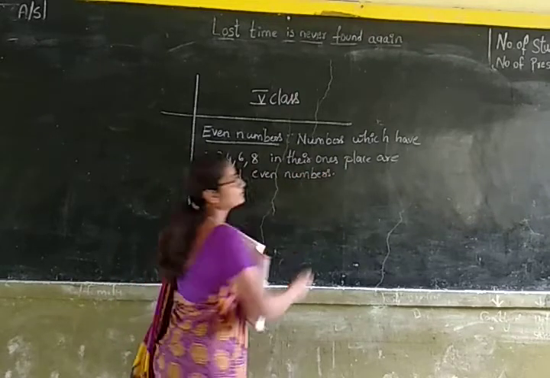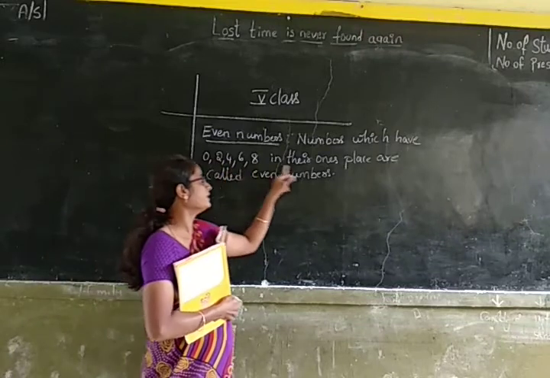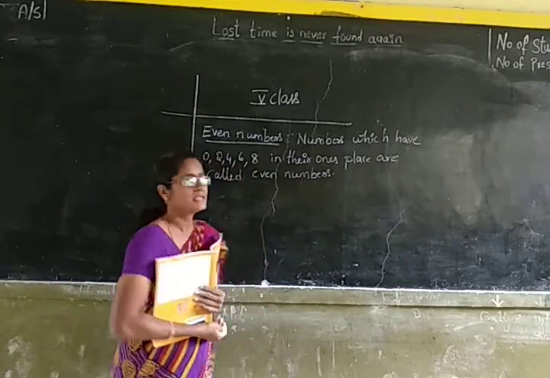Okay children, the numbers which have 0, 2, 4, 6, 8 in their ones place are called even numbers.